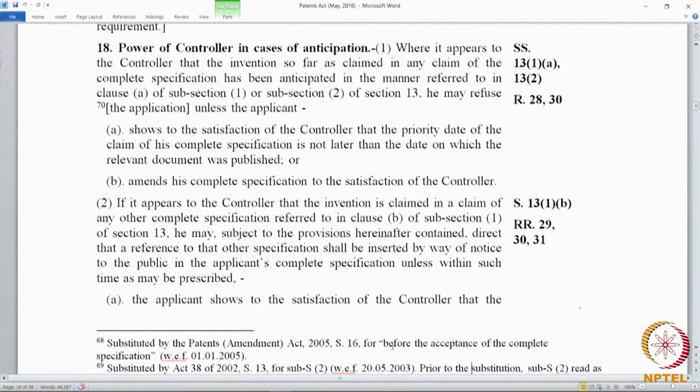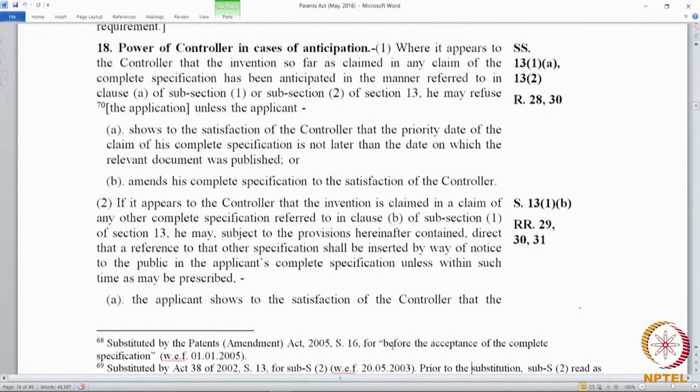The second thing, he amends his complete specification to the satisfaction of the controller. Now, (a) and (b) largely give the options that are open to an applicant. The applicant's first option is always to convince the controller. Only if the controller is not convinced will he want to amend the application. No applicant would want to amend it at the first instance. He would try to convince the controller. How does that convincing come? Because here it says shows to the satisfaction of the controller.